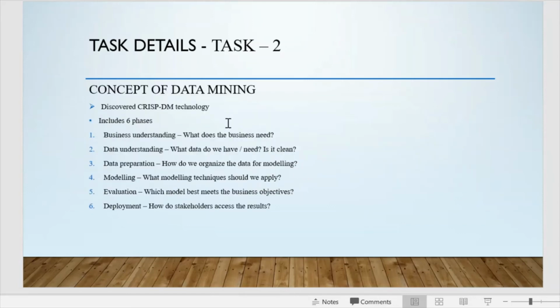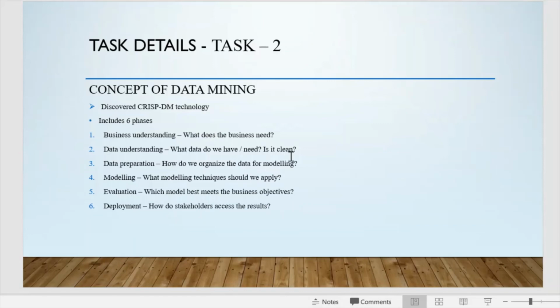Yes, and then we have various data mining activities. So we discussed the CRISP-DM technology, which has 6 phases: business understanding, data understanding, data preparation, modeling, evaluation, and deployment. In business understanding, we discuss what the business needs for growing.